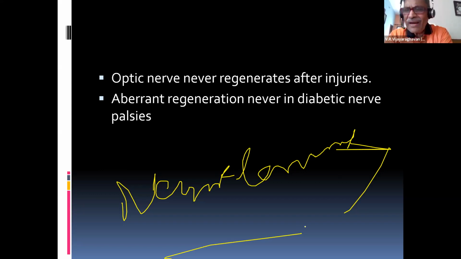And moreover, when I have the third nerve, fourth nerve, whatever nerve, and a third nerve problem is there, when it improves, they can have regeneration of the nerve because they have got neurilemma. Whereas in diabetic patients, it's also an exam question. In diabetic third nerve palsy, don't tell the examiner that they can have aberrant regeneration, it can never occur. Whereas with an aneurysm or a tumor mass compressing the third nerve, they can develop aberrant regeneration when they heal. Diabetic patients can never develop aberrant regeneration when the problem improves.